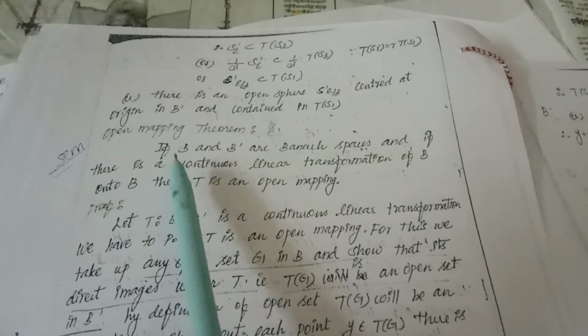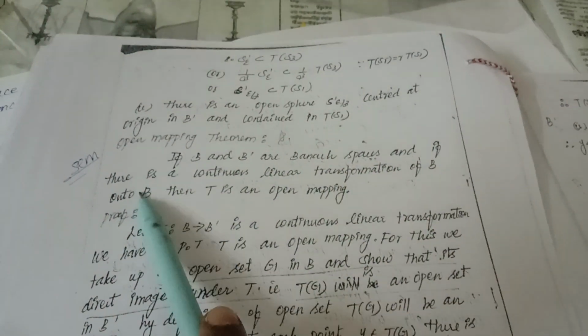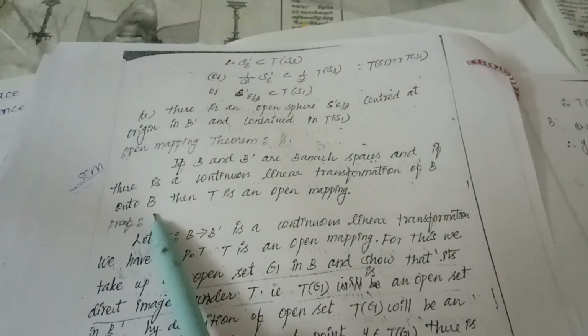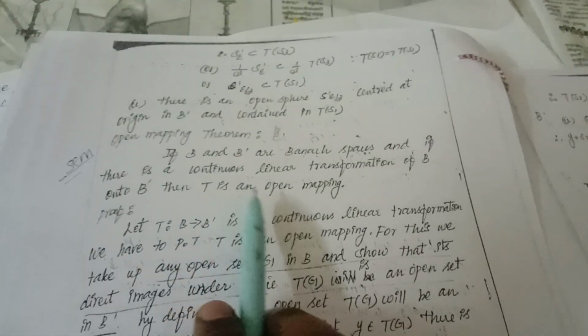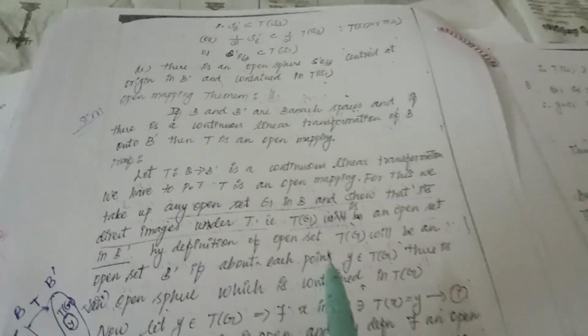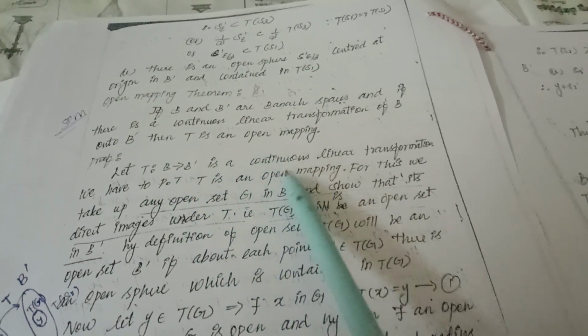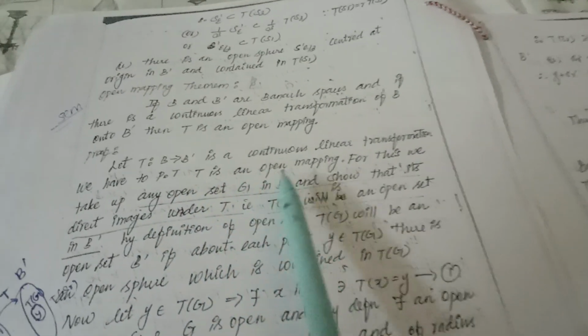So the statement is: B and B dash are Banach spaces, and if T is a continuous linear transformation of B onto B dash, then we have to show that T is an open mapping. So let T be a continuous linear transformation from B to B dash. We have to prove that T is an open mapping.